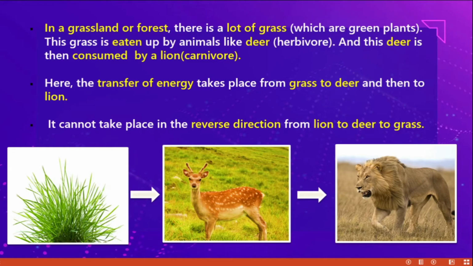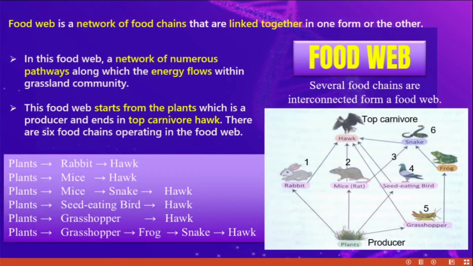Next, food web. Food web is nothing but several food chains interconnected to form a food web. It's nothing but a food web made by many food chains. What is a food web? A food web is a network of food chains that are linked together in one form or the other.